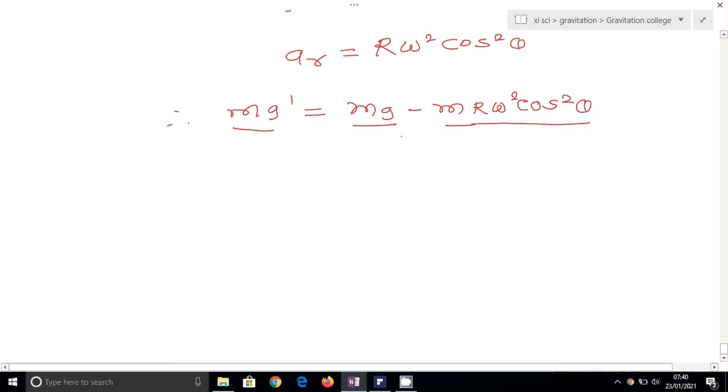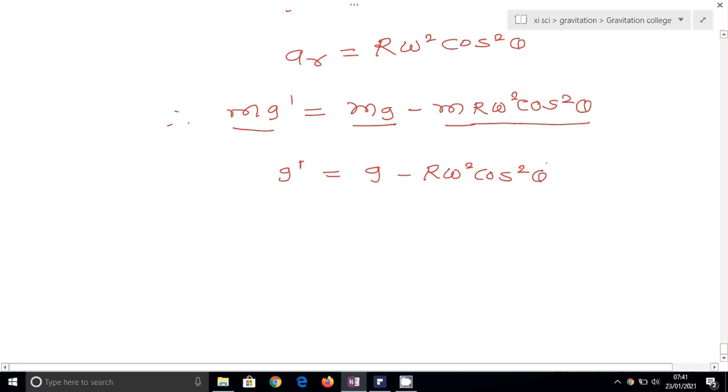Now if I take m common and cancel it, then we get g dash is equal to g minus r omega square cos square theta. Now what is g dash? Here g dash is the effective acceleration due to gravity at P, that is at latitude theta. This is given by the equation g dash is equal to g minus r omega square cos square theta.